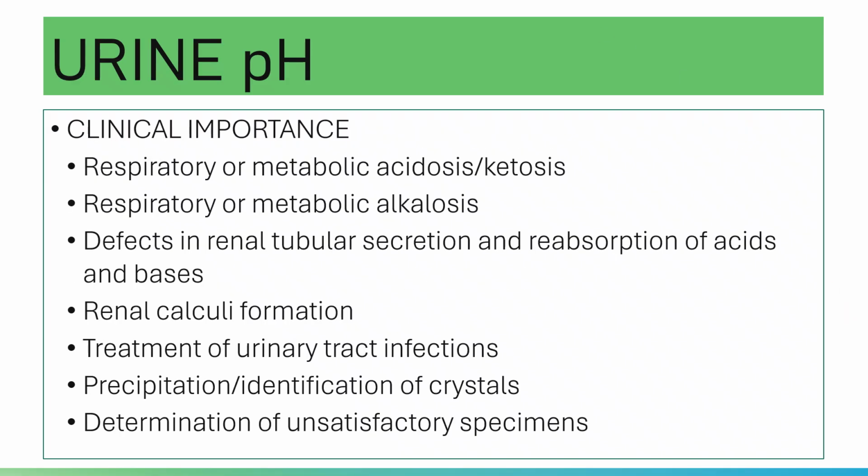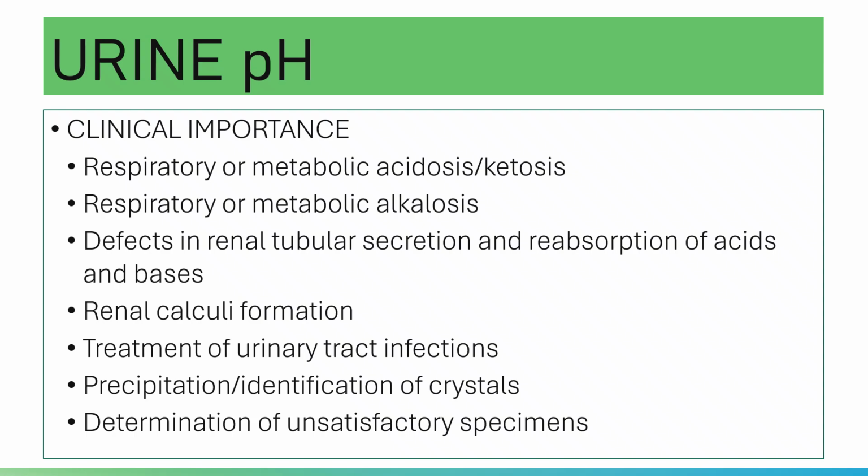The clinical importance of determining your urine pH: it is utilized to determine metabolic or respiratory acidosis taking place inside the body system, or ketosis. Aside from that, it is also utilized in determining metabolic alkalosis, or respiratory alkalosis.